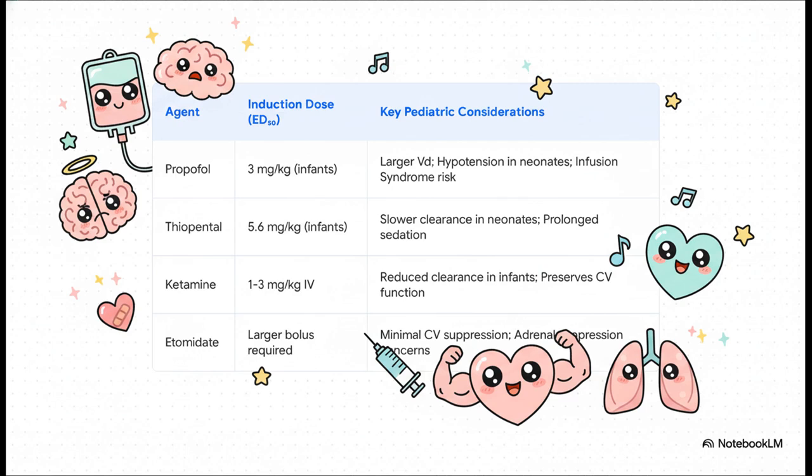For propofol, notice the larger induction dose required in infants. Again, that's because of that larger volume of distribution. But also note the warning about profound hypotension, especially in neonates, and the rare but devastating risk of propofol infusion syndrome with prolonged high-dose infusions. Now, for ketamine, its key advantage is the preservation of cardiovascular and respiratory function. That makes it an excellent choice for hemodynamically unstable patients or for an intramuscular induction in an uncooperative child.